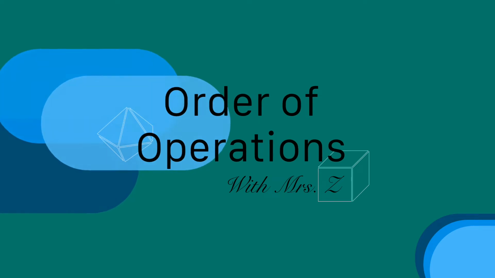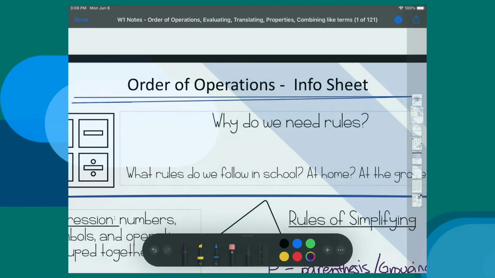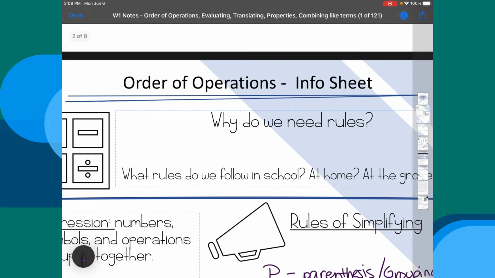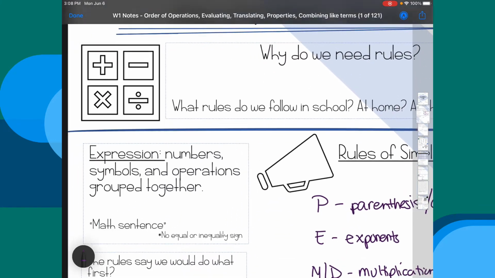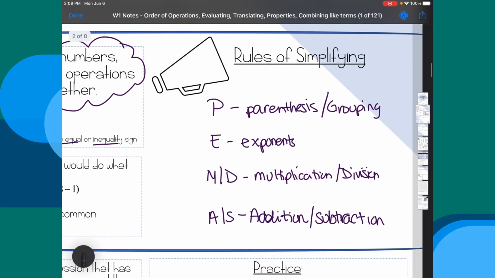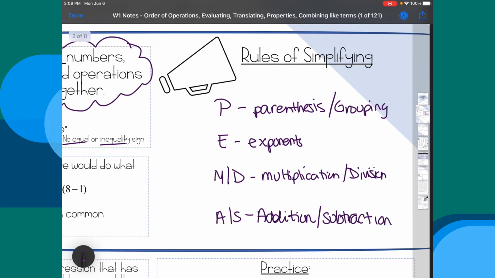This video is about order of operations. Order of operations are the rules on how to simplify an expression. As a reminder, an expression is numbers, symbols, and other operations grouped together. There is no equal sign and no inequality sign when we solve an expression. You probably have seen the rules of simplifying an expression before.